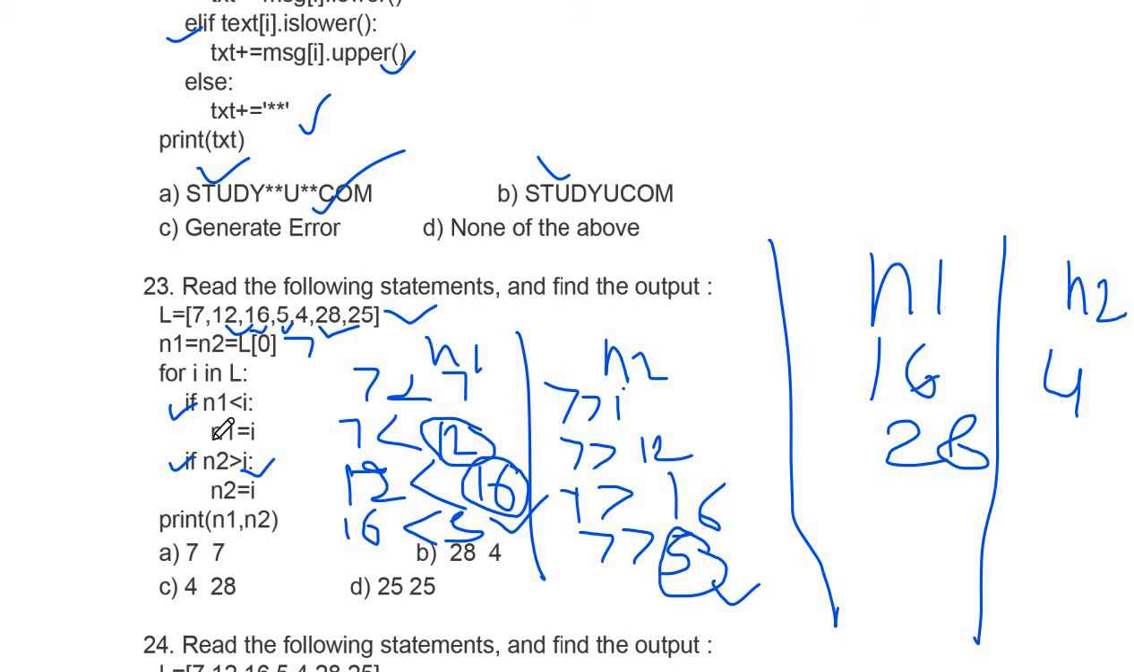Now again it will go for the next value, that is 25, and last value of n1 is 28. 28 is less than I, 25. Condition is not true, and here it will check that 4 is greater than 25. It is also not true. So your last value of n1 and n2 will be 28 and 4. Option B will be right option.